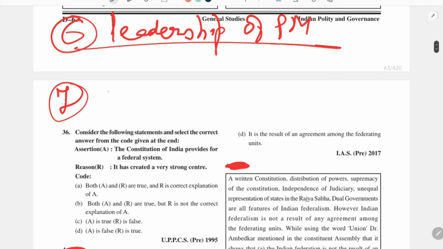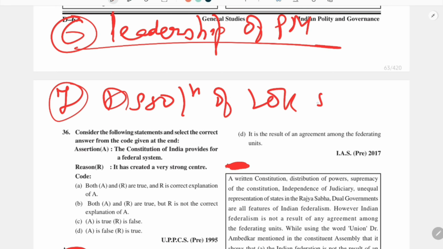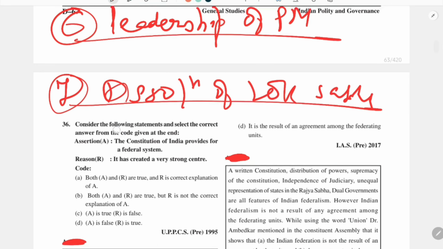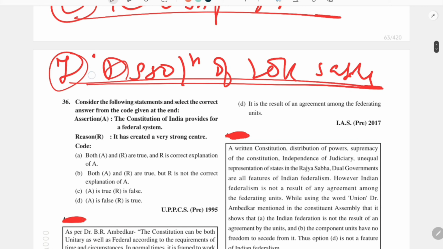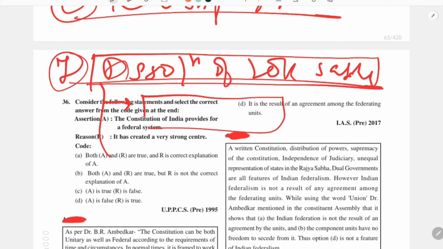Next concept is dissolution of Lok Sabha. So I told you that Lok Sabha is the only house which can be dissolved. Rajya Sabha can never be dissolved. It is a continuous house, in fact a permanent house. So the Lok Sabha can be dissolved in two instances. First, automatic dissolution, when the 5-year tenure is completed.